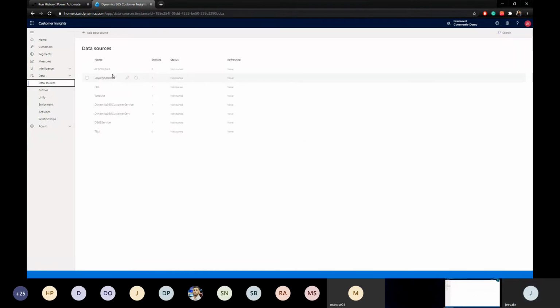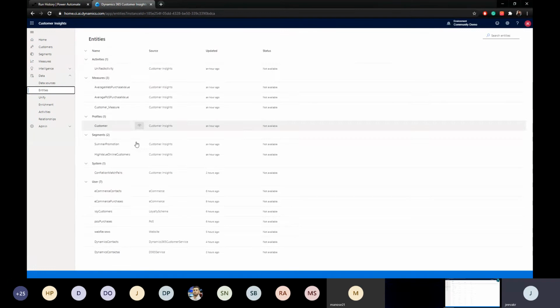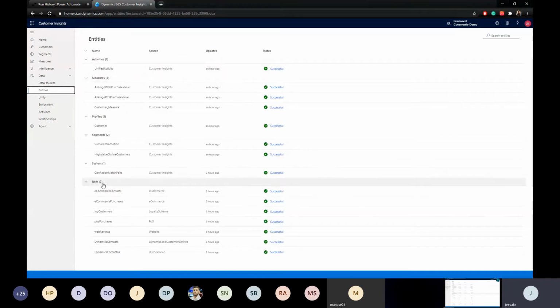The entities are nothing but the data sources which we added here. You have to understand the entities before going into the apps. So the moment you have the data sources and you do all the segments and measures, if you go and explore when you have some time, you can see all the data sources that we added shown here. And literally from this, you can see how lazy I am, and I just started building this demo a few hours back, right? This is also a good example, as she said, this can be set up within hours. Okay, I know I'm trying to oversell this, but the point is you can set this up in a few hours, by the way.